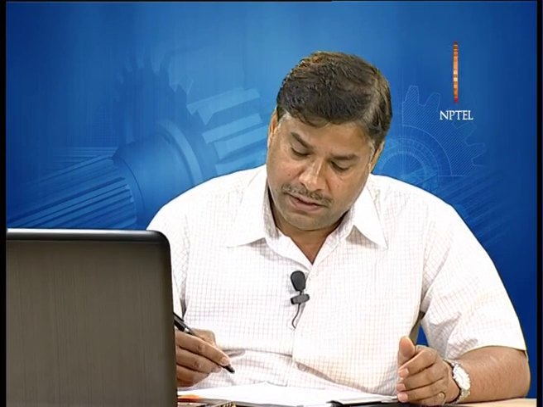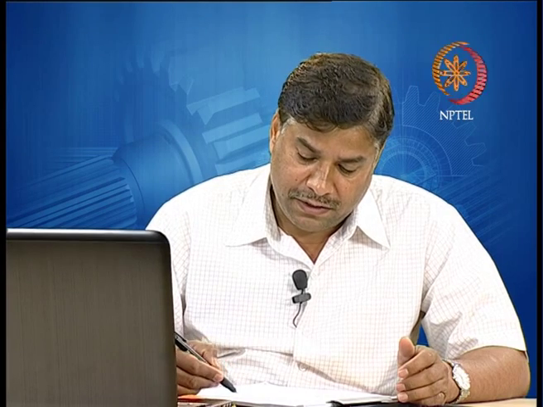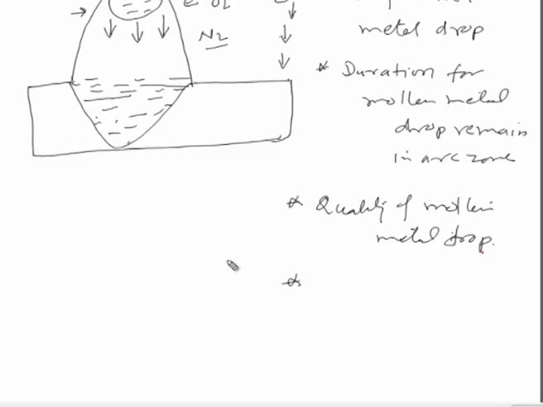And so, the greater the effect of the gases present in the arc zone on the quality of the molten metal drop, the greater will be the effect on the quality of the weld joint. So, if the molten metal drop stays in the arc region for a longer time, the quality of the weld metal is deteriorated, which in turn adversely affects the mechanical performance